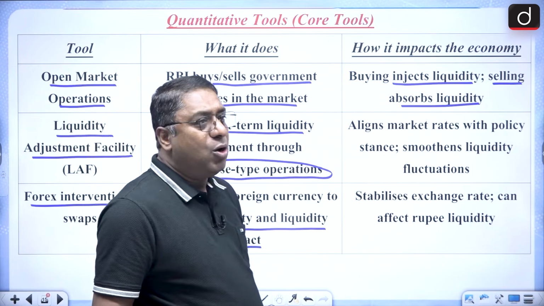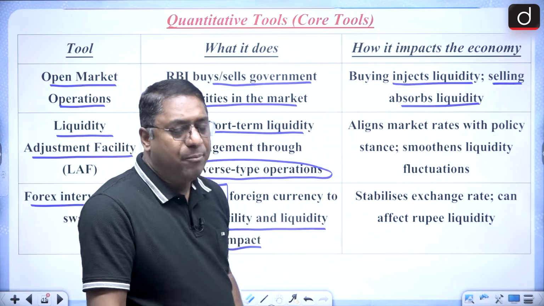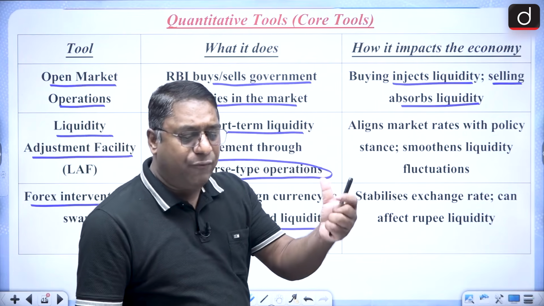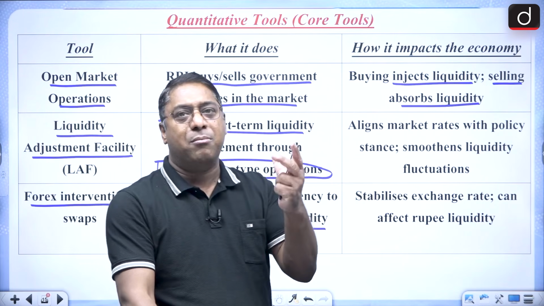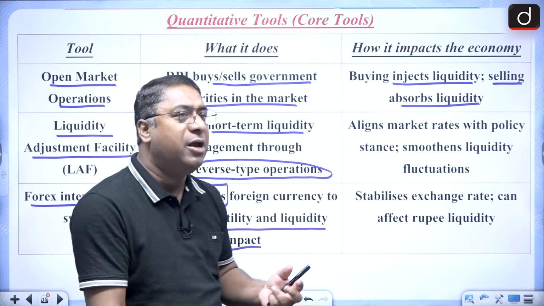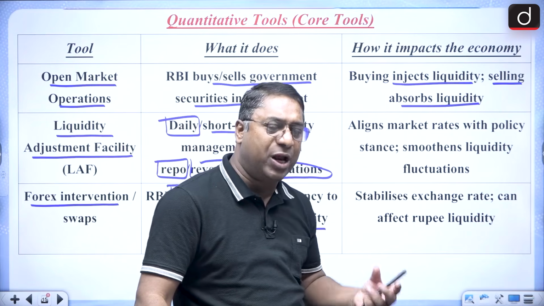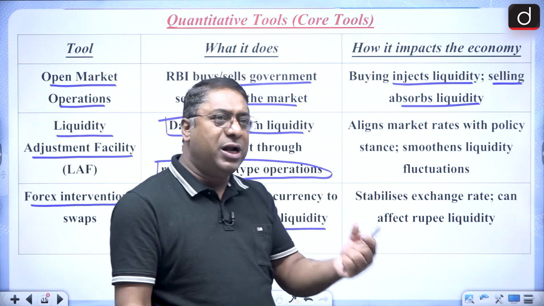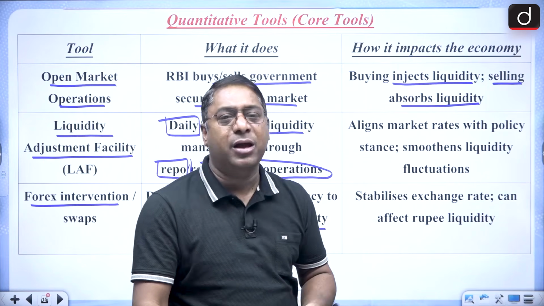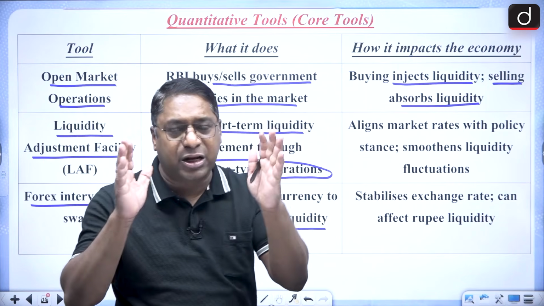So overall, in quantitative tools, we have done repo rate, standing deposit facility, marginal standing facility, cash reserve ratio, open market operations, liquidity adjustment facility, and also Forex intervention.